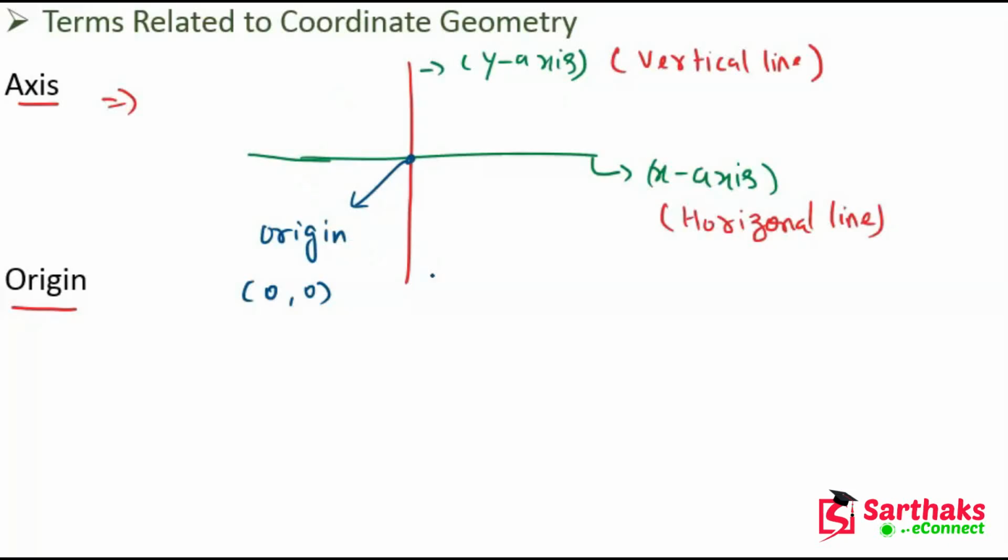So let's suppose this is a Cartesian plane and these are the two axes, x-axis and y-axis. Okay, and the intersecting point is the origin. And these two axes are perpendicular to each other. Okay.